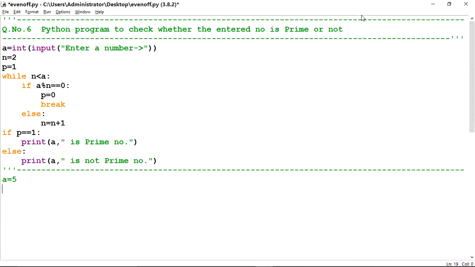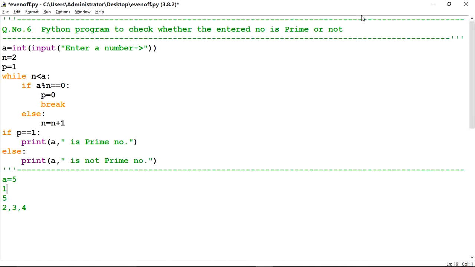If this number is divisible by 2 or 3 or 4, it is not a prime number, because the definition of a prime number is that it is divisible only by 1 or itself. That's why I have left 1 and itself, that is 5.